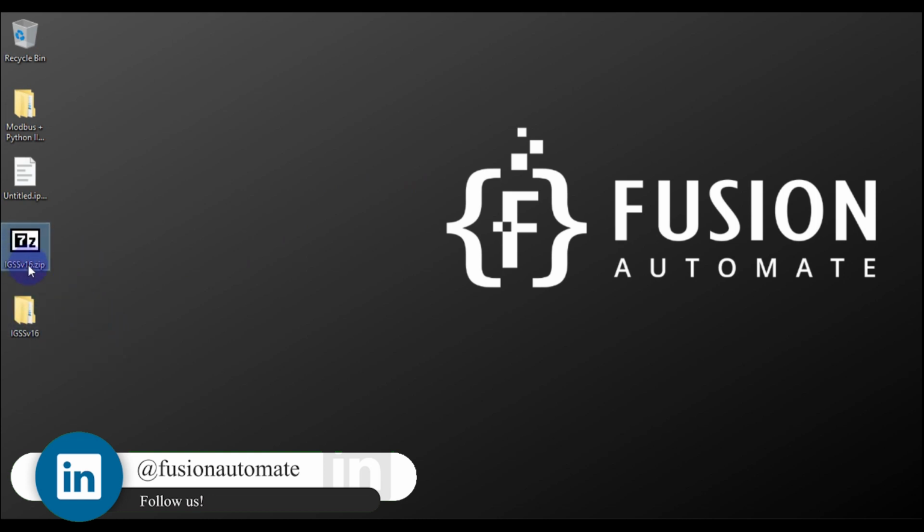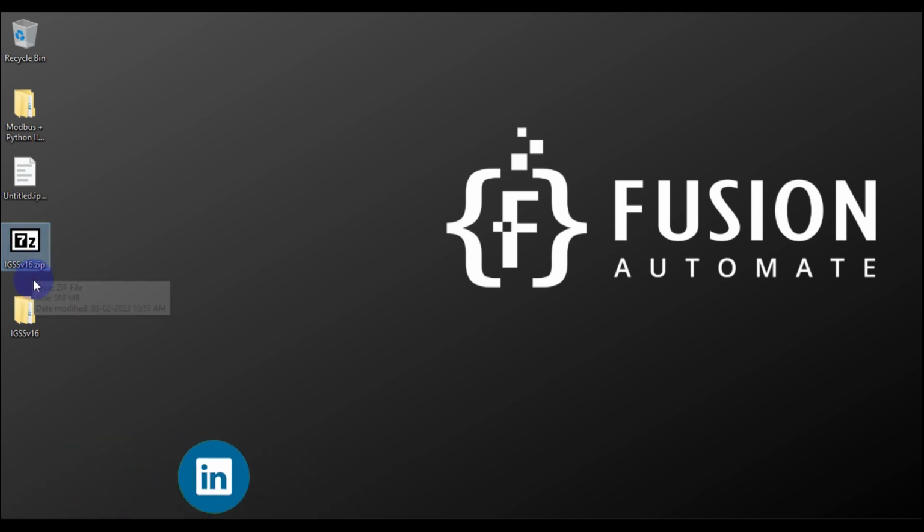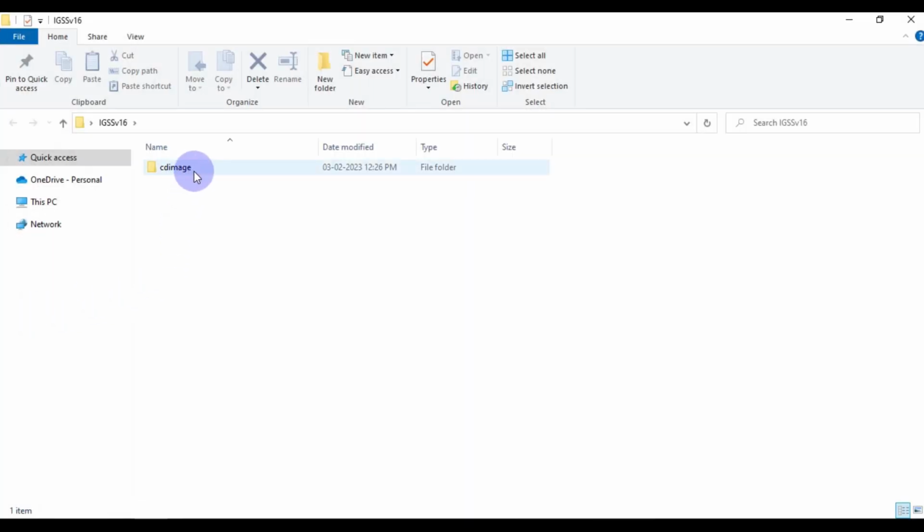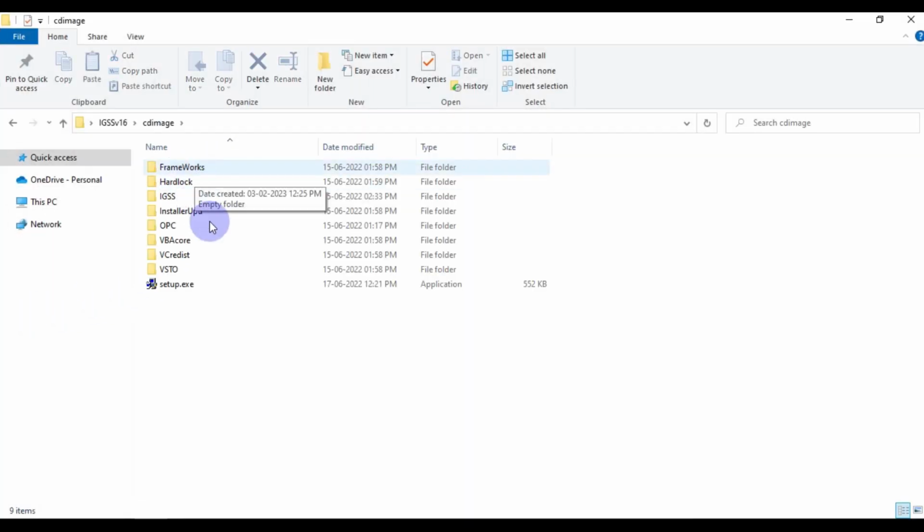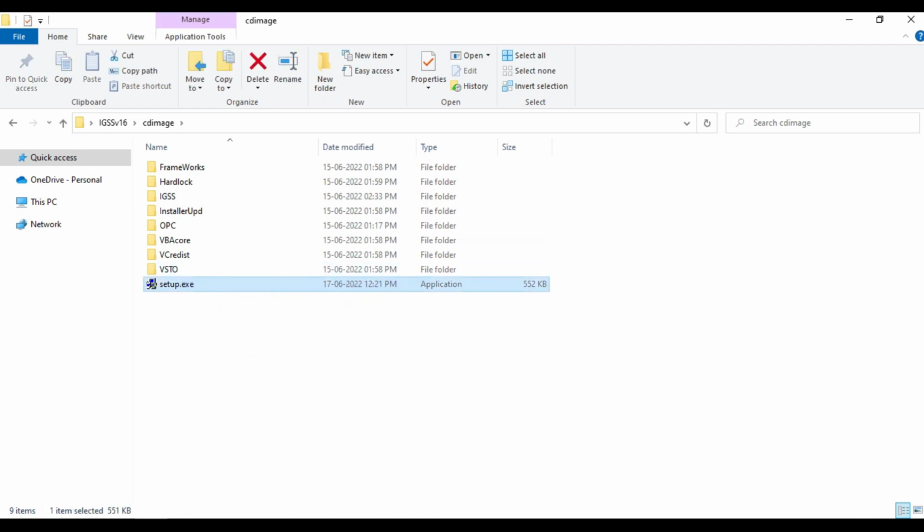Here I have downloaded IGSS version 16. I have extracted this file in this folder, and if we open this folder, we will find the CD image folder, and inside the CD image folder, we will find setup.exe. If you want to install IGSS version 16, you have to double click on this setup.exe.